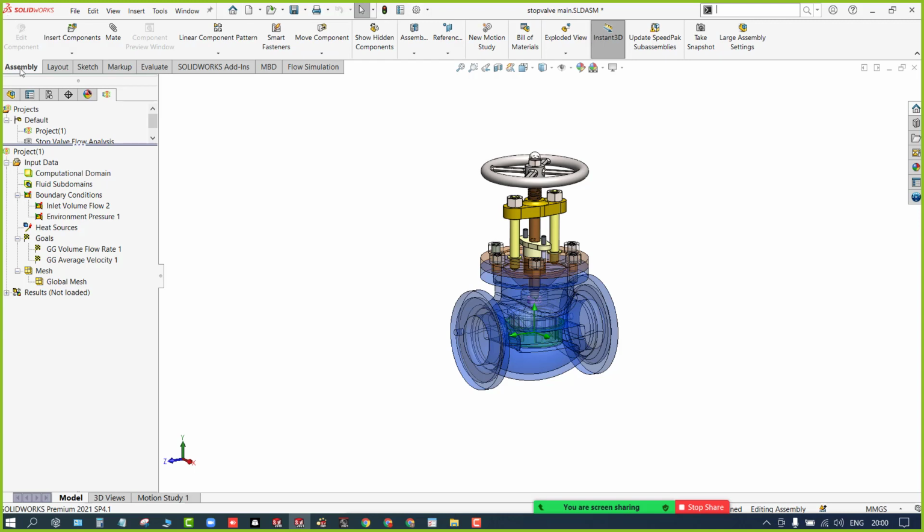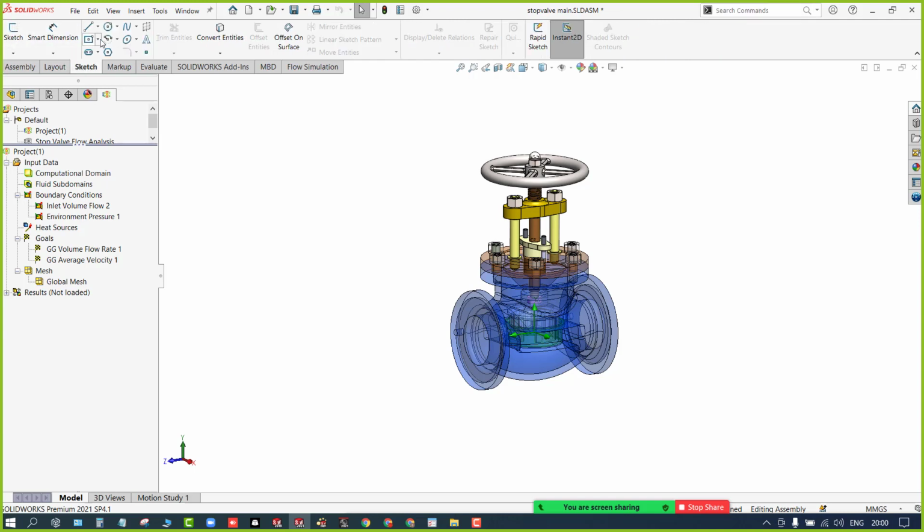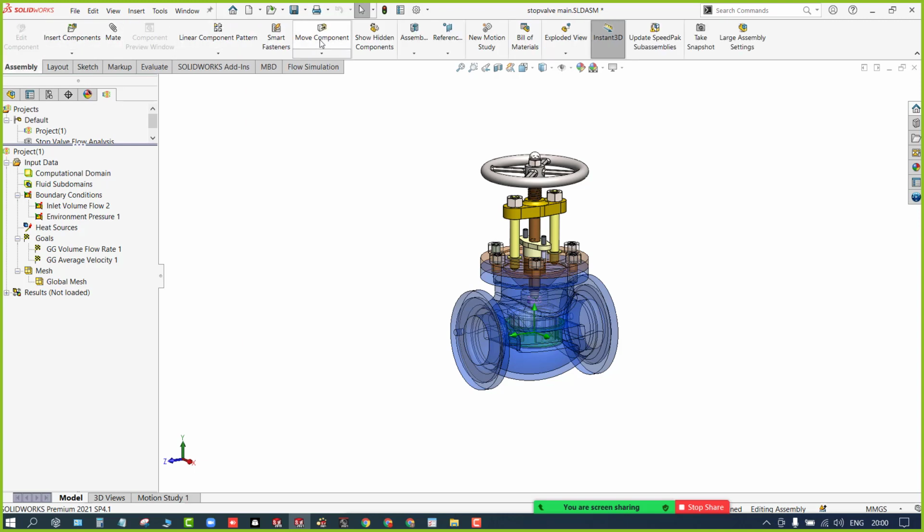and then comes the command manager. Inside the command manager you're going to get the tabs for particular steps. For example, if you want to deal with sketches, you get this sketch tab, where you get all the tools related to sketch. And if you are using assemblies, you get all the assembly features. Same thing for sheet metal, surfacing and other features. Clear about command manager?